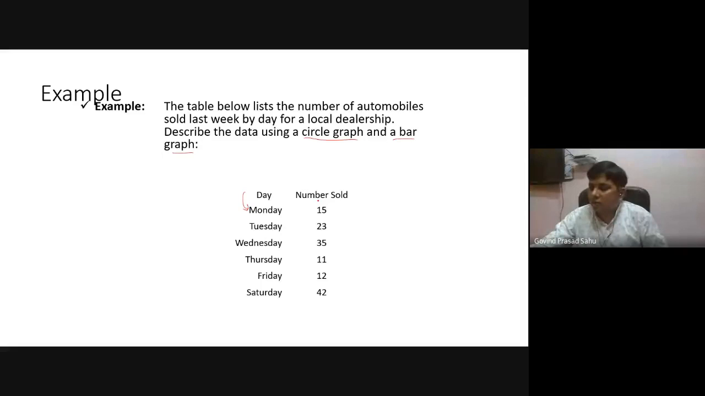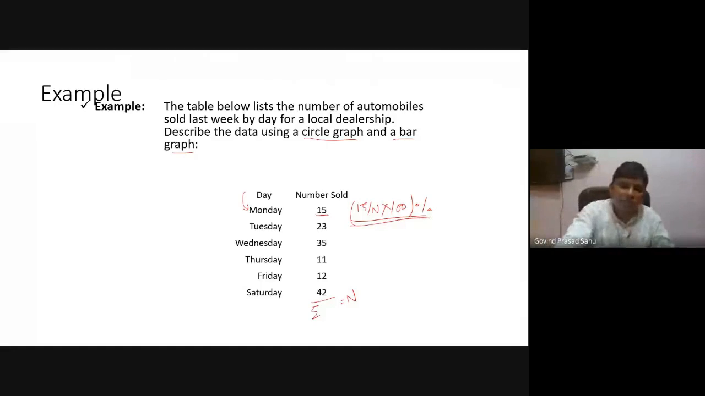So on Monday, 15 automobiles have been sold, and so on. So we take the total of these, and that will be the total number of data. We represent it by capital N, and then we can compute the percentage of each of these. Just by dividing 15 by N, this will be the ratio, and if we multiply it by 100, we will get the number of automobiles sold on Monday as a percentage of the whole week. So let us see how it is.